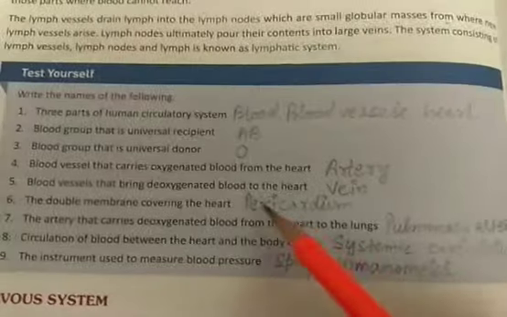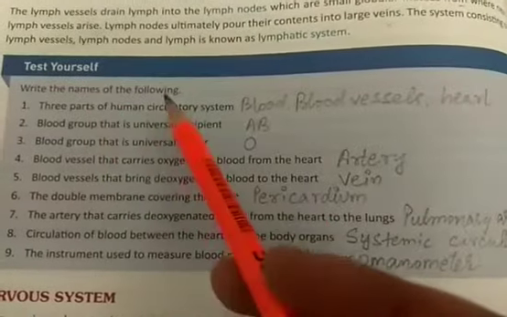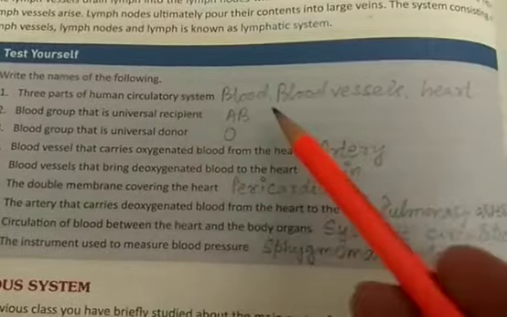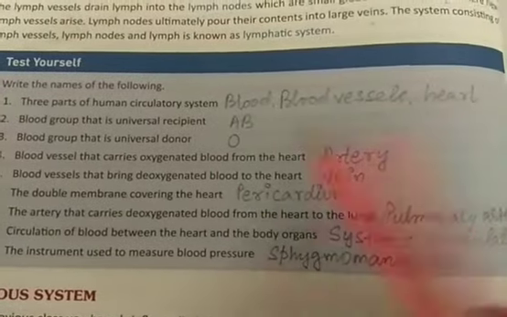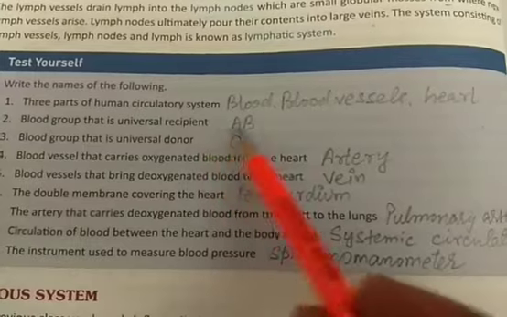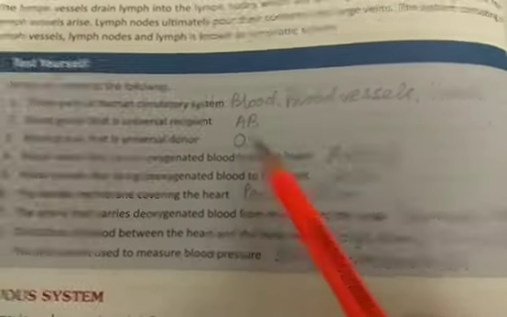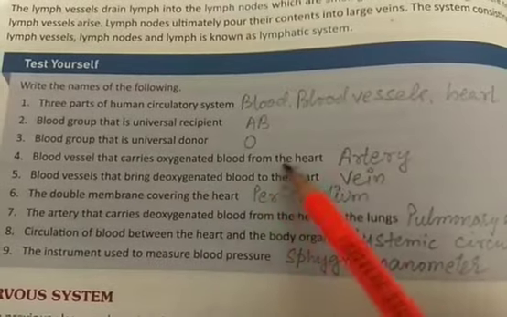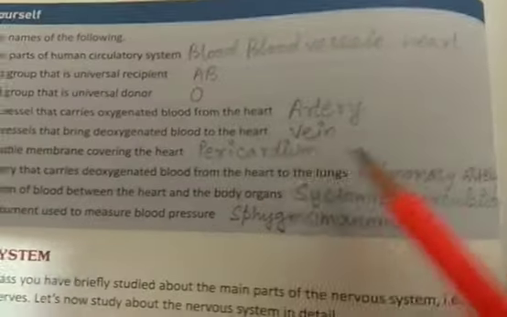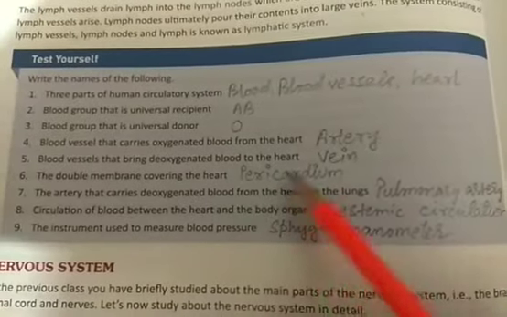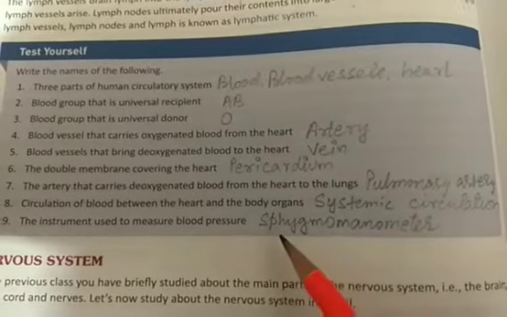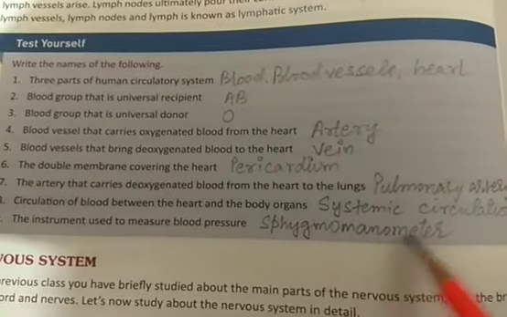Now, test yourself. Write the names of the following. So, already I have written. Three parts of the circulatory system: blood, blood vessels, and heart. Then, universal recipient AB, universal donor O. Then blood vessel that carries oxygenated blood from the heart is artery. Then the answer is vein here. Then pericardium, pulmonary artery, systemic circulation, and later on sphygmomanometer.